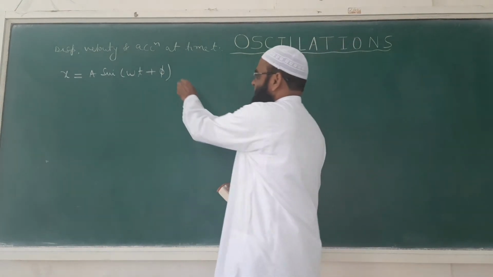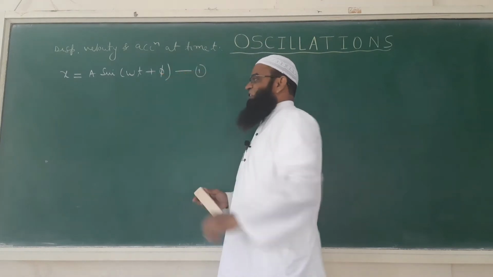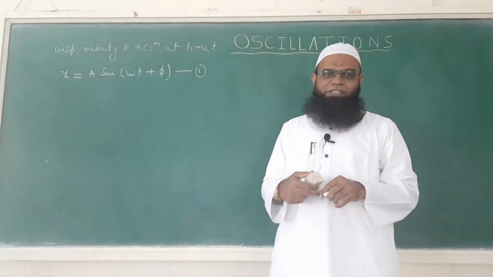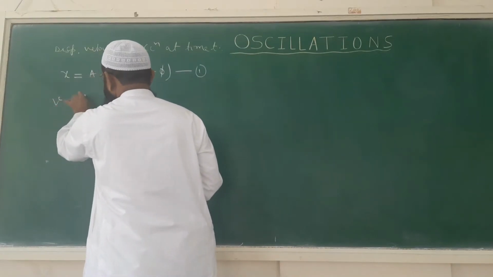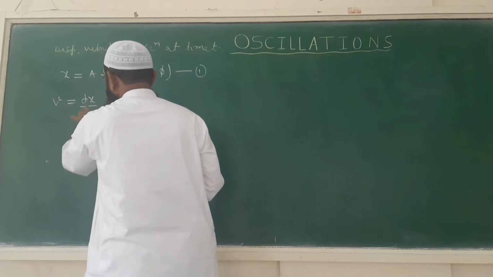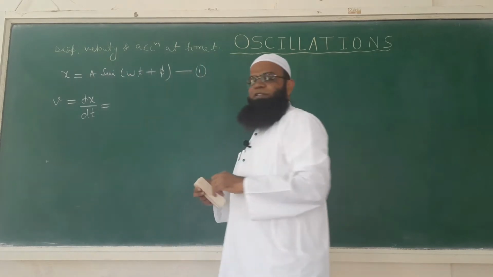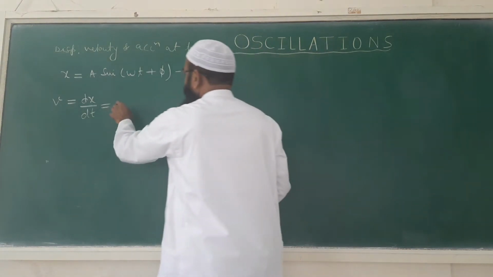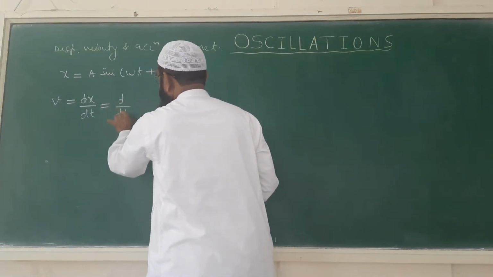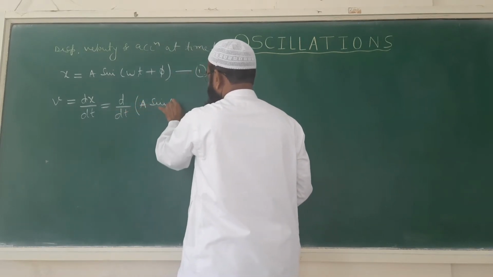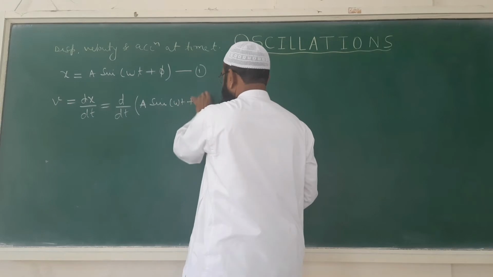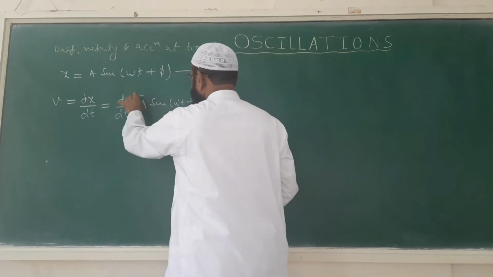For that purpose we will have to differentiate equation 1 with respect to time. So velocity is nothing but dx by dt. Here we will substitute the value of x. So d by dt of x, that is a sine(omega t plus phi), in a square bracket.